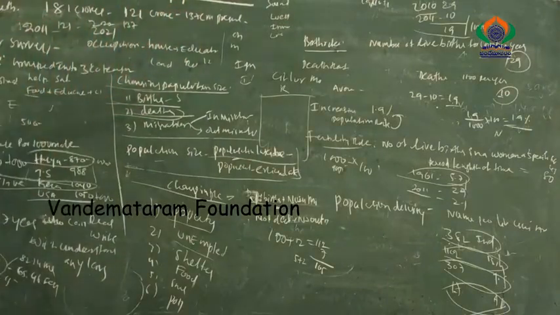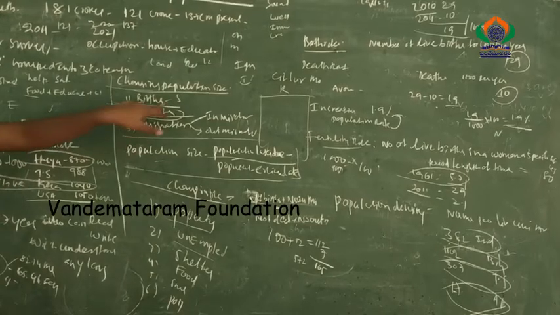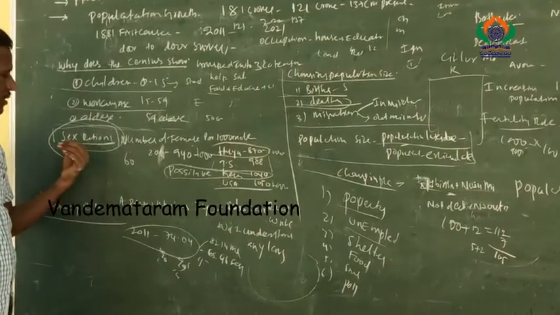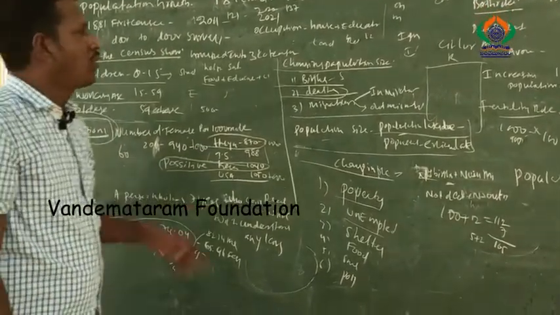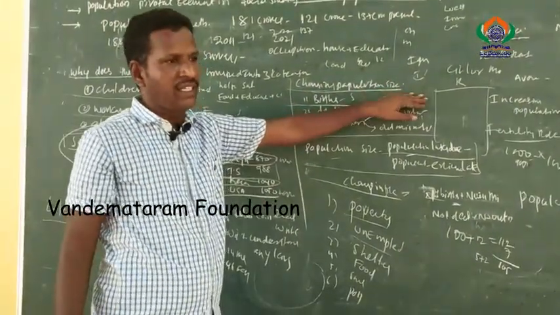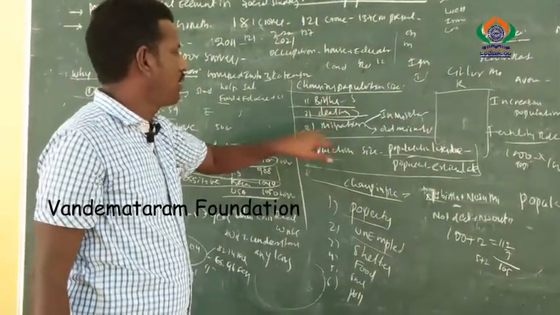In this lesson, what are the important questions? Question number 1: what is sex ratio? In this lesson we see sex ratio as the most important population topic. Another important question: how do you calculate the change of population? The change of population depends on three categories: births, deaths and migration.